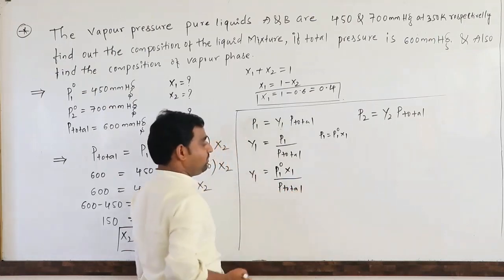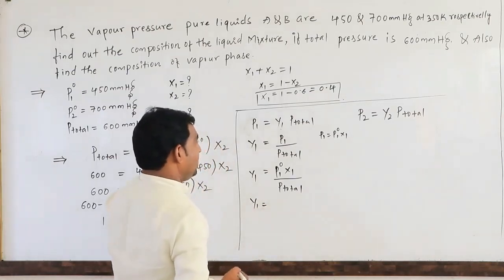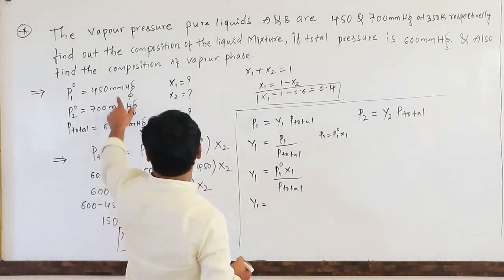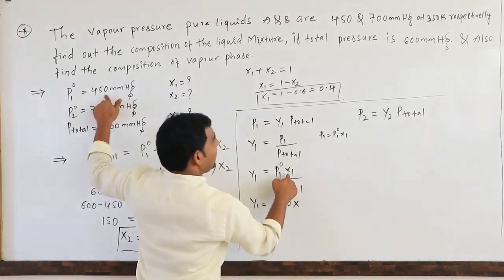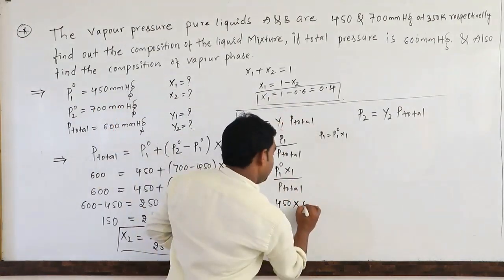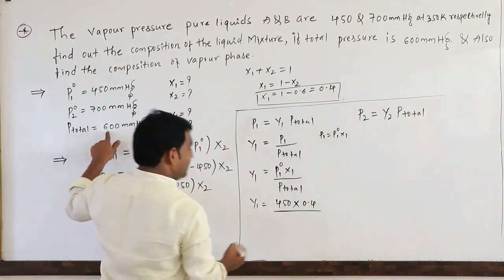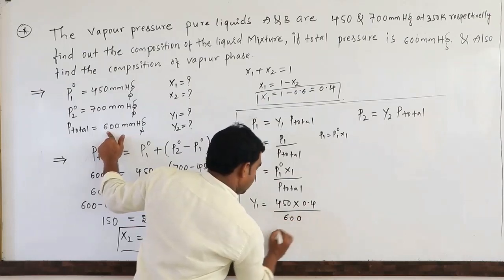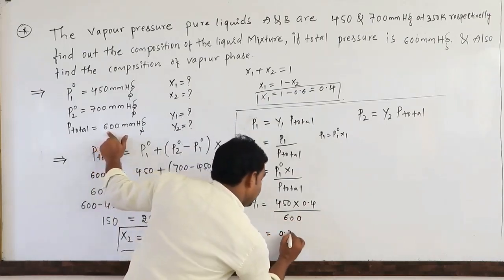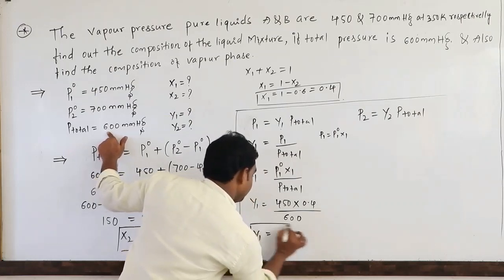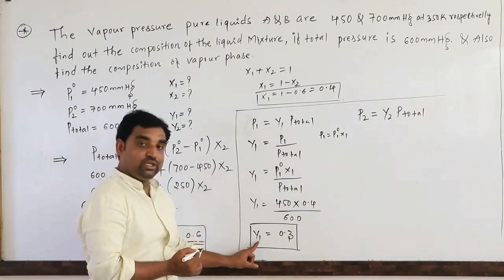This is Y1. So Y1 is equal to P1 naught, which is 450, into X1, which we already calculated as 0.4, divided by P total, which is 600. So Y1 is equal to 0.3. This is the mole fraction in vapor phase.